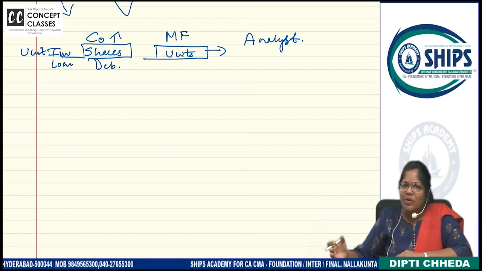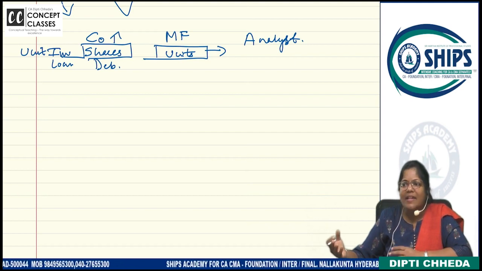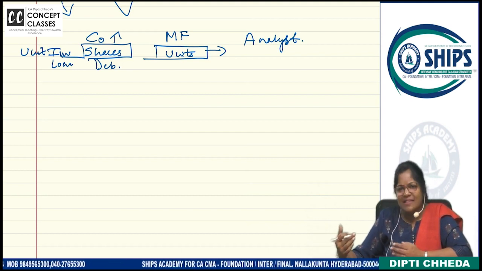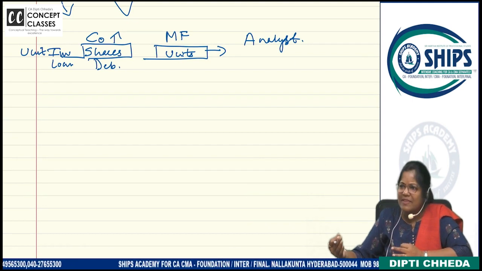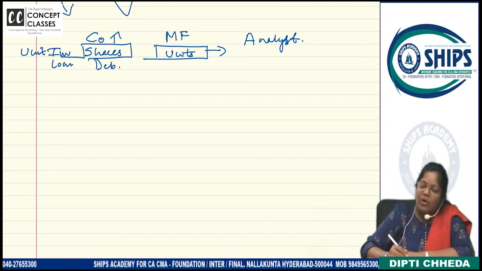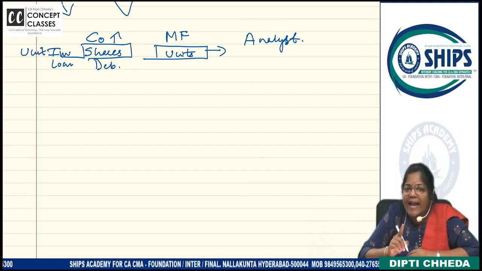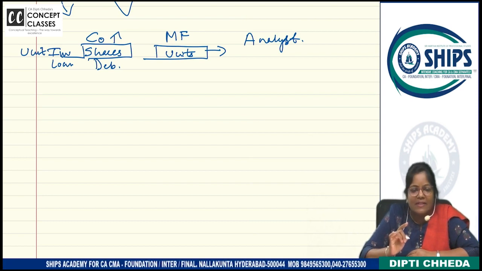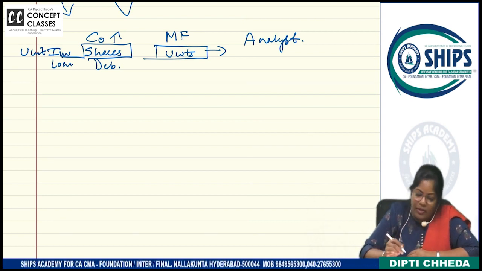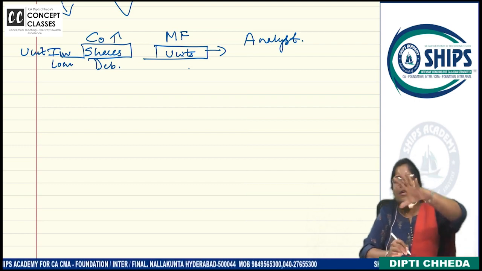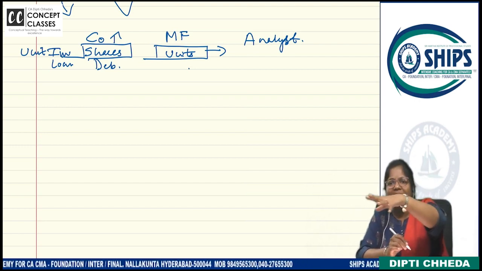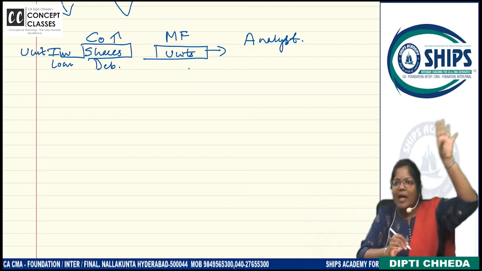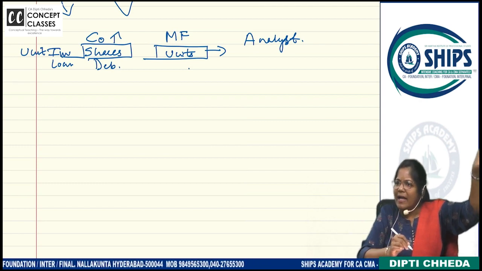On debentures, what do you get? Interest. I say, the answer should come, something very basic GK. On mutual fund units, what you will get? Dividend. Clear to all of you? So mutual fund units, all of us, who are we? Unit holders.